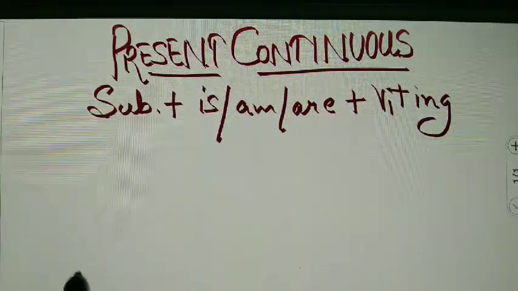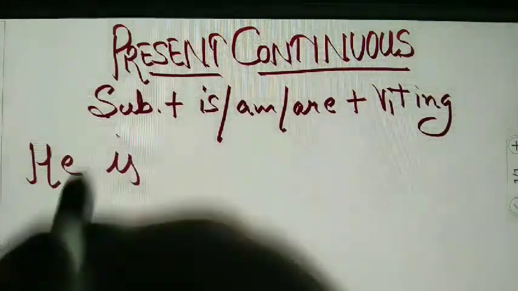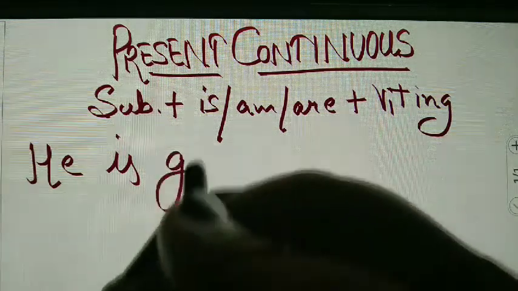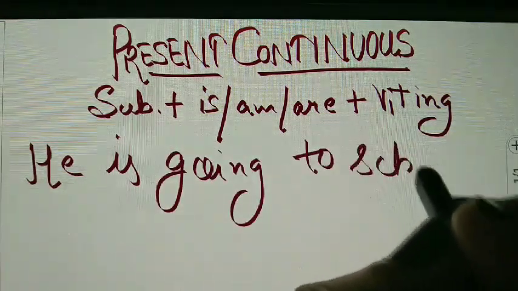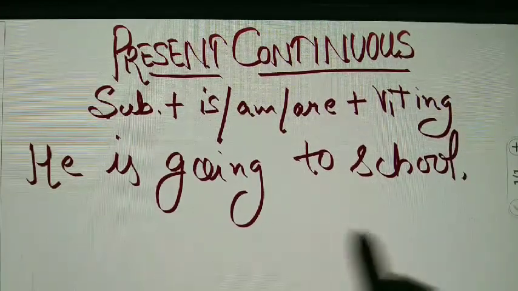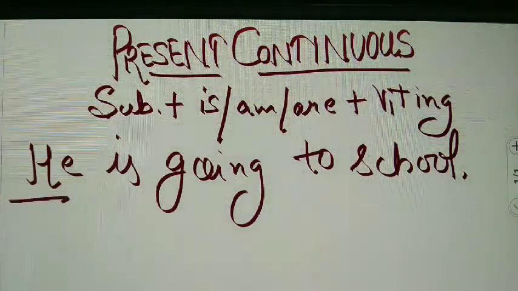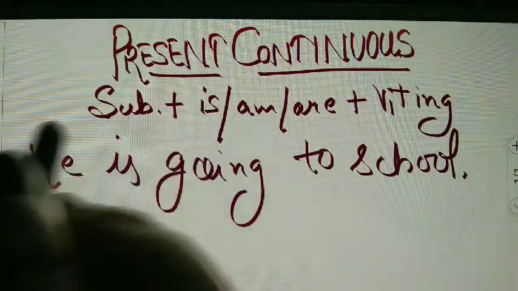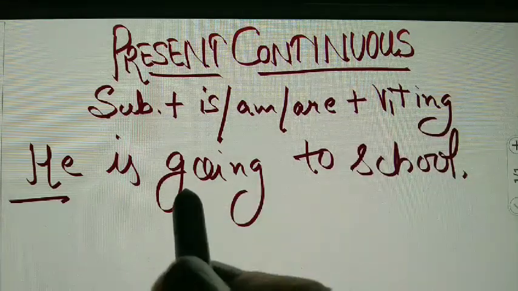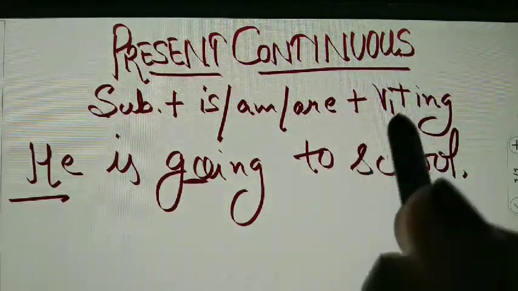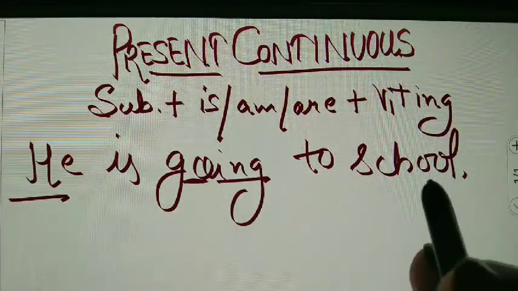Likewise, we have another example like this. He is going to school. He is going to school in the lockdown. So he is the subject. According to the subject, we are using is here, and then V1, which will be go, and ing. He is going to school.